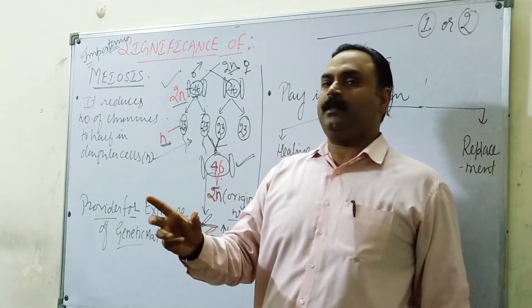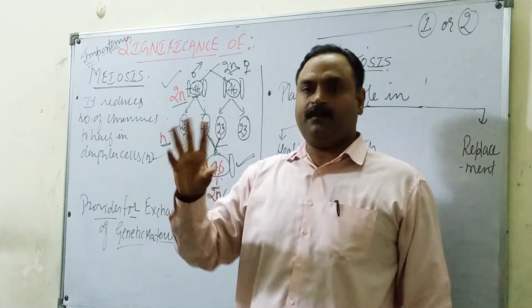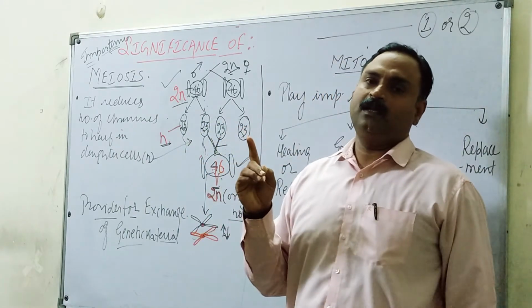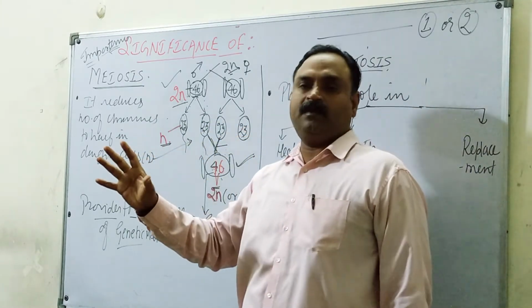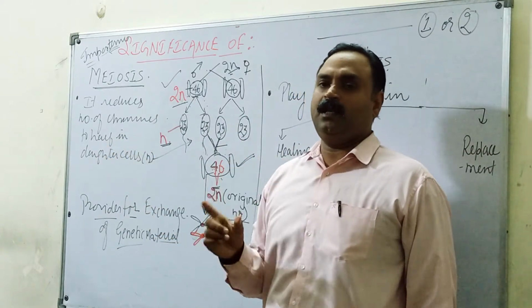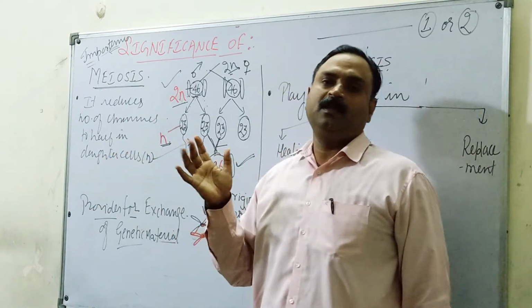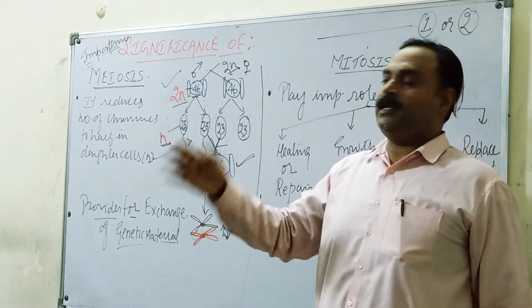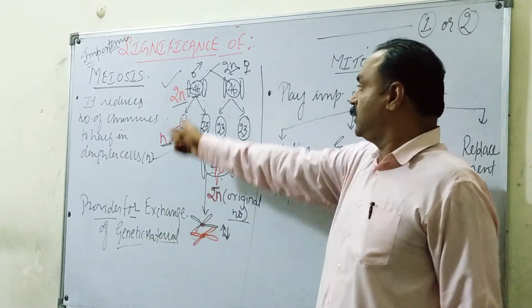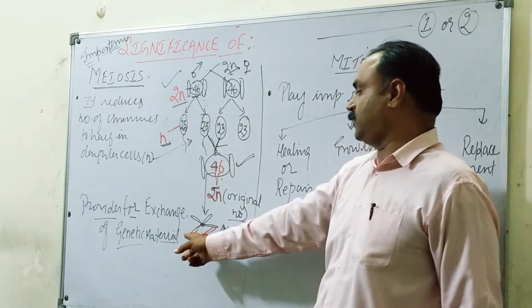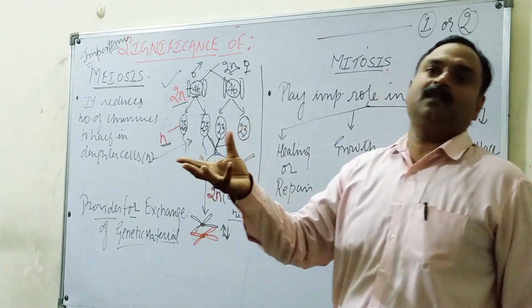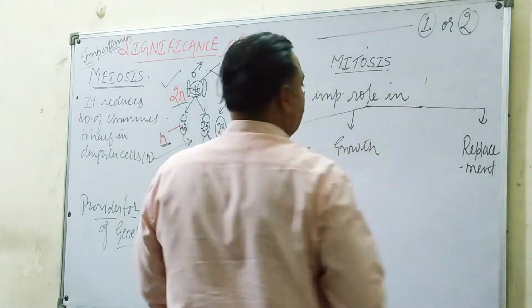If one is affected by the climate, the entire population will be affected, and if one is ill, the entire population will be ill. So it is very important to be genetically variable, and that is the importance of meiosis. Meiosis provides for the mixing of genes, producing variation in the daughter cells or progenies.